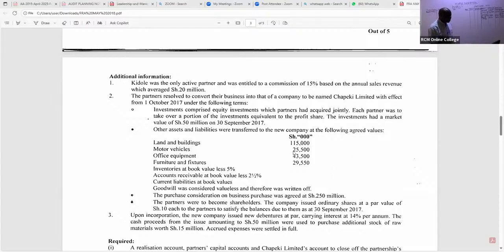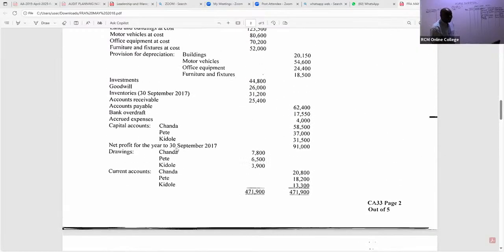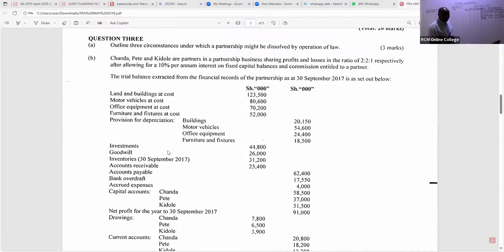But of importance is for us to appreciate that we have land and buildings, motor vehicles, office equipment, furniture and fittings, inventories, accounts receivable, absorbed by the new company. So in this case, let's take them to the realization account as we tick. If you have your past papers, tick so you don't forget any.